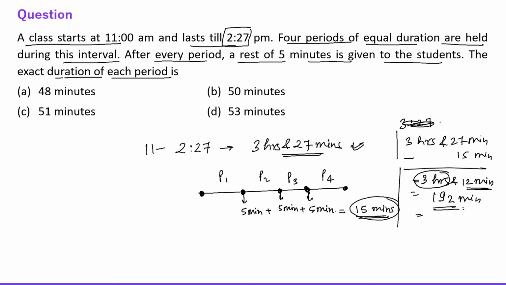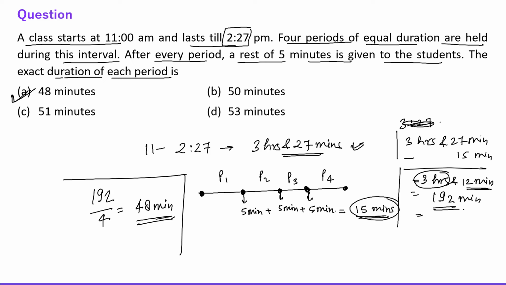So there are 4 periods of equal duration, right? So 192 divided by 4. This will give you 48 minutes, right? So the duration of every period will be 48 minutes. The exact duration of every period will be 48 minutes. All right, now let's move to the next question.